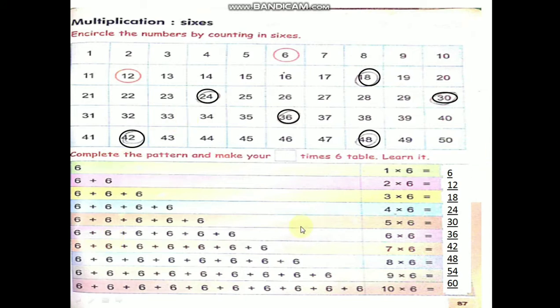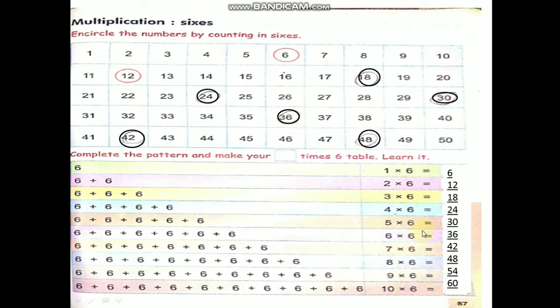6 1 ja 6. 6 plus 6, 12 you will get. 2 6 ja 12. Like that if you do 6 3 times, if you add, you will get 18. 6 4 times if you add, you will get 24. 6 5 times if you add, you will get 30. Okay, children. 6 6 times if you add, 36 you will get. 6 7 times if you add, you will get 42. 6 8 times if you add, you will get 48. 6 9 times if you add 6 plus 6 like this, 9 times you will get 54. 6 10 times if you add, you will get 60.